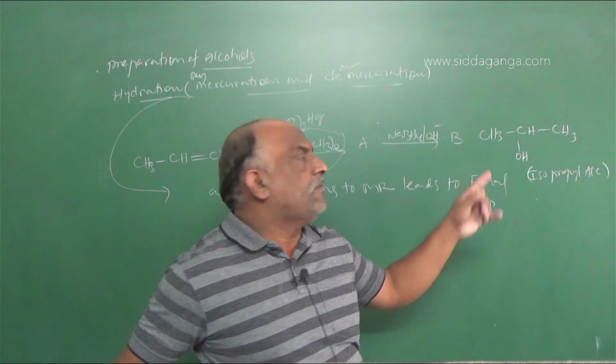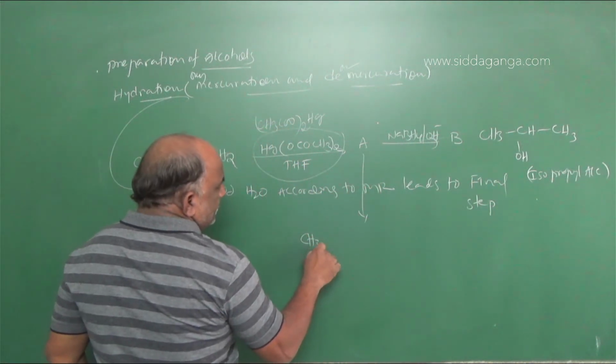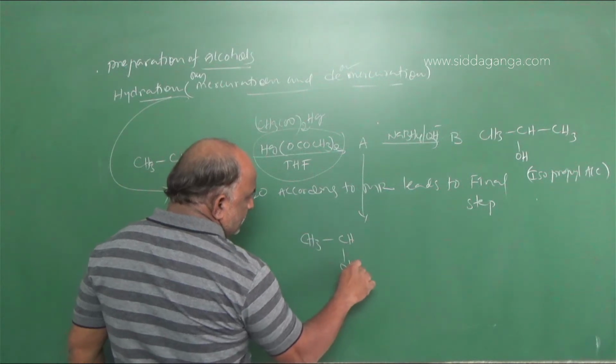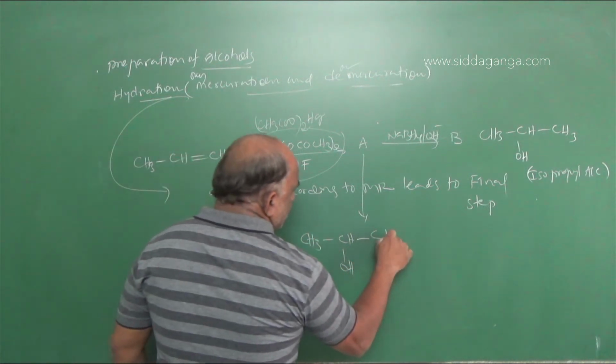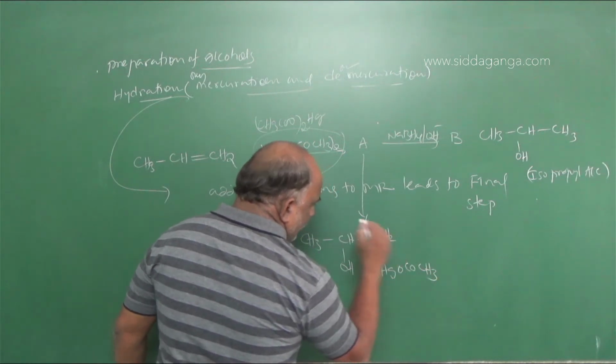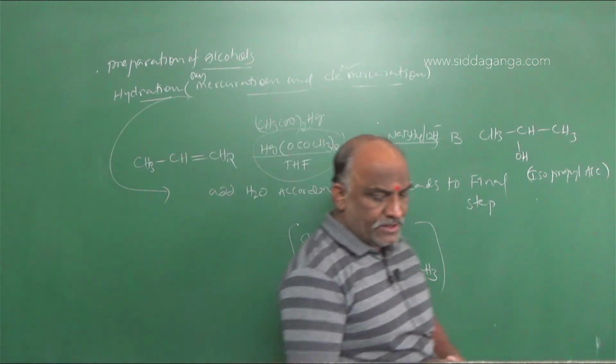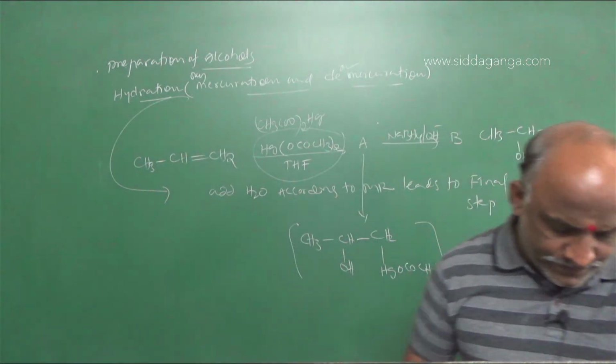So what will be the intermediate? We should write it like this: CH3-CHOH-CH2-HgOCOCH3. This is an intermediate. My dear students, make a note. This is a very, very important intermediate that we found in the oxymercuration.